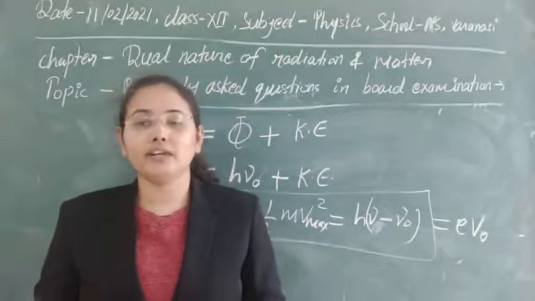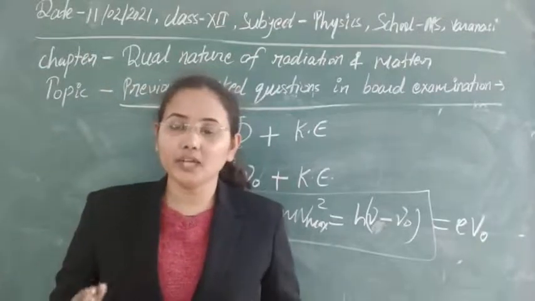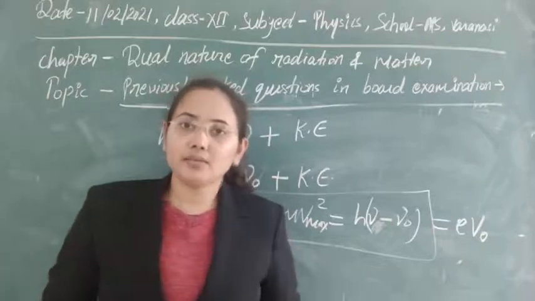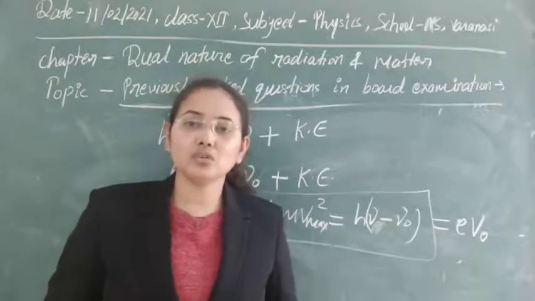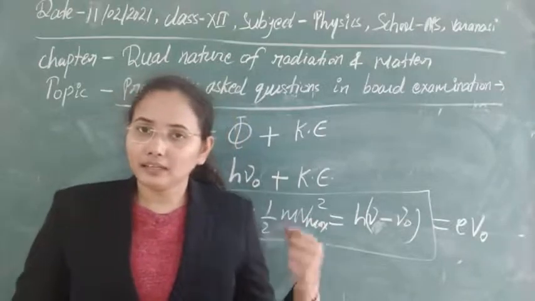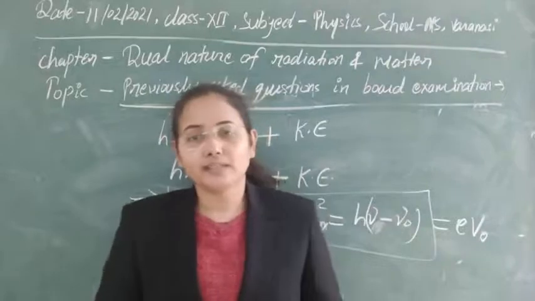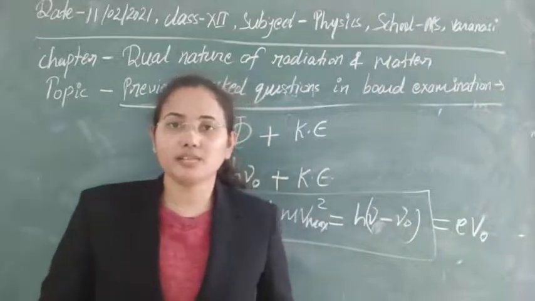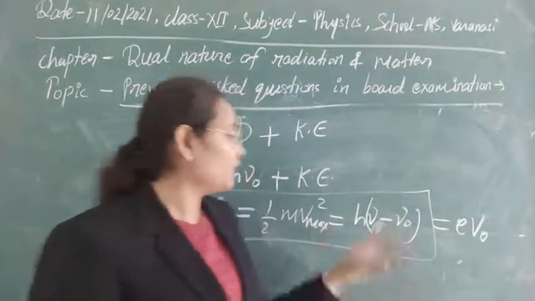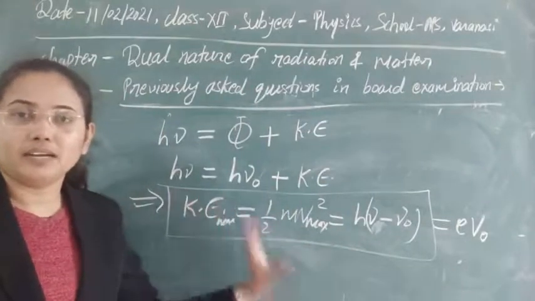So a greater number of electrons will be ejected from the metallic surface. The photoelectrons ejected from the metal surface increase due to the increased number of photons, or you can say the increased intensity. So the intensity of radiation is directly proportional to the photoelectrons ejected from any metallic surface. This is the second law of photoelectric emission that is proved.